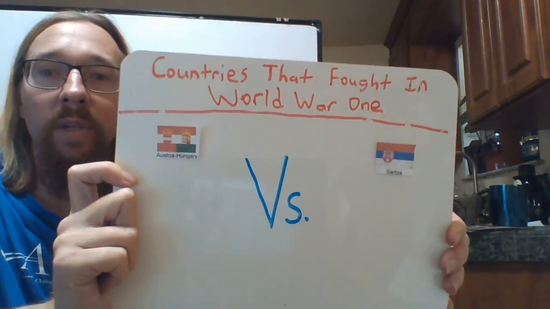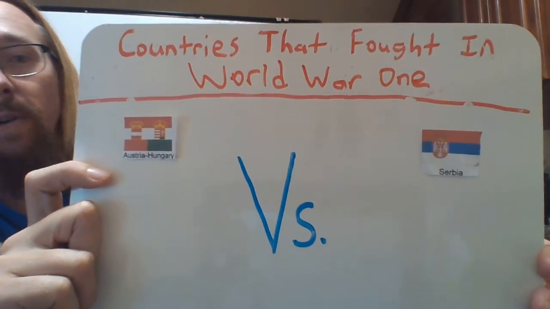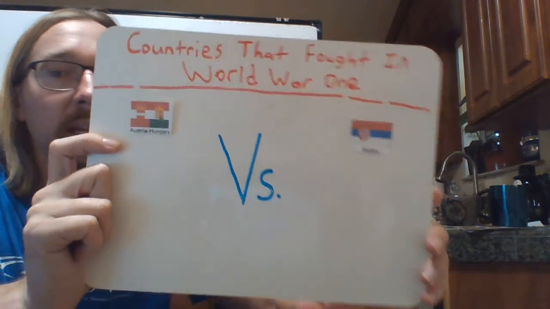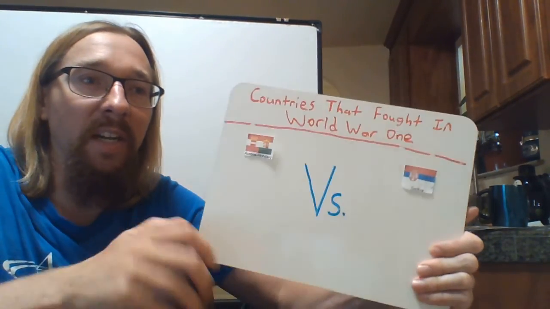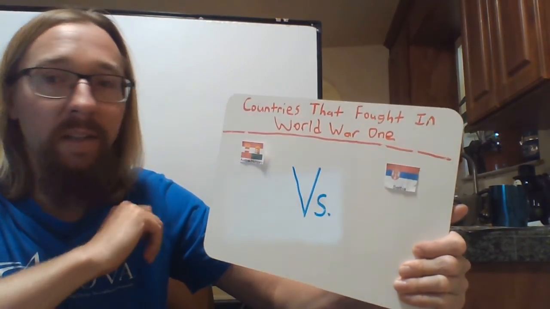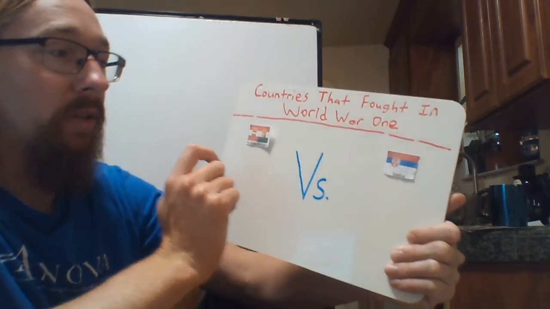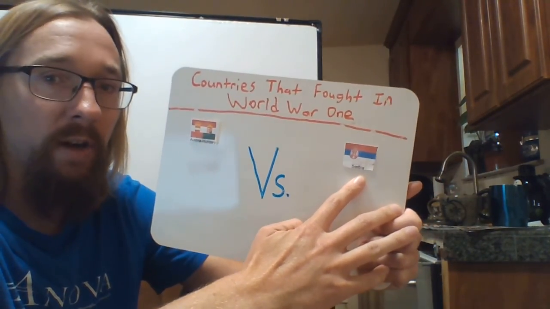So as of July 28, 1914, this is what the war looked like. We had Austria-Hungary versus Serbia. Now, you'll remember that I was talking about alliance systems and how countries will join together for specific purposes. Take a look at this, or take a listen to this. Serbia was very friendly with Russia.